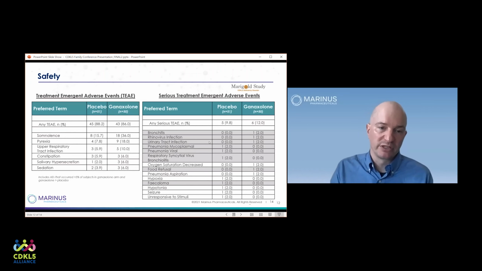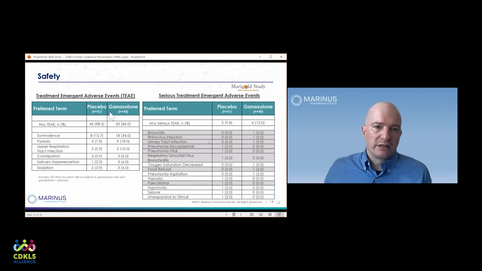And so that happened in the placebo group, and it happened in the ganaxolone group, and we're never certain what is responsible for adverse events that we see, because it might be the underlying disease, it might be the investigational product, or it might be neither. It might simply be a coincidence.